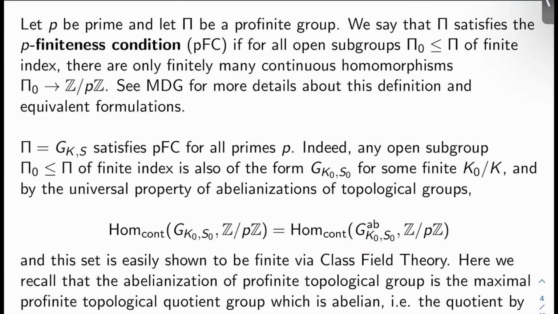Okay, what is abelianization here? The abelianization of a profinite topological group is the maximal profinite topological quotient group which is abelian. So take the quotient by the closure of the commutator subgroup, and you get your abelianization.